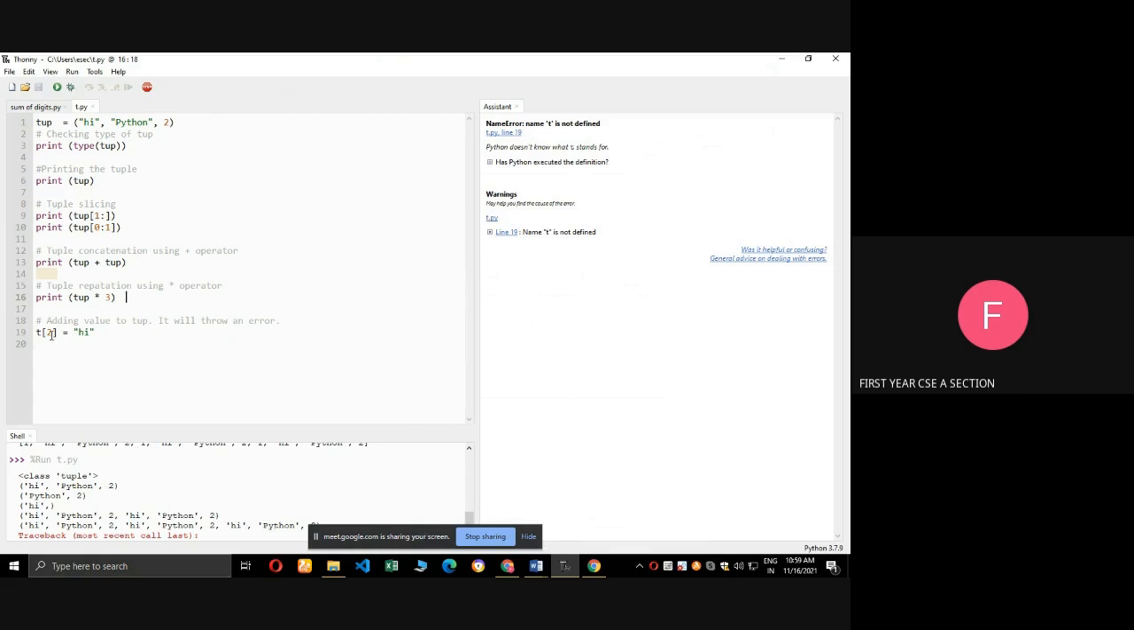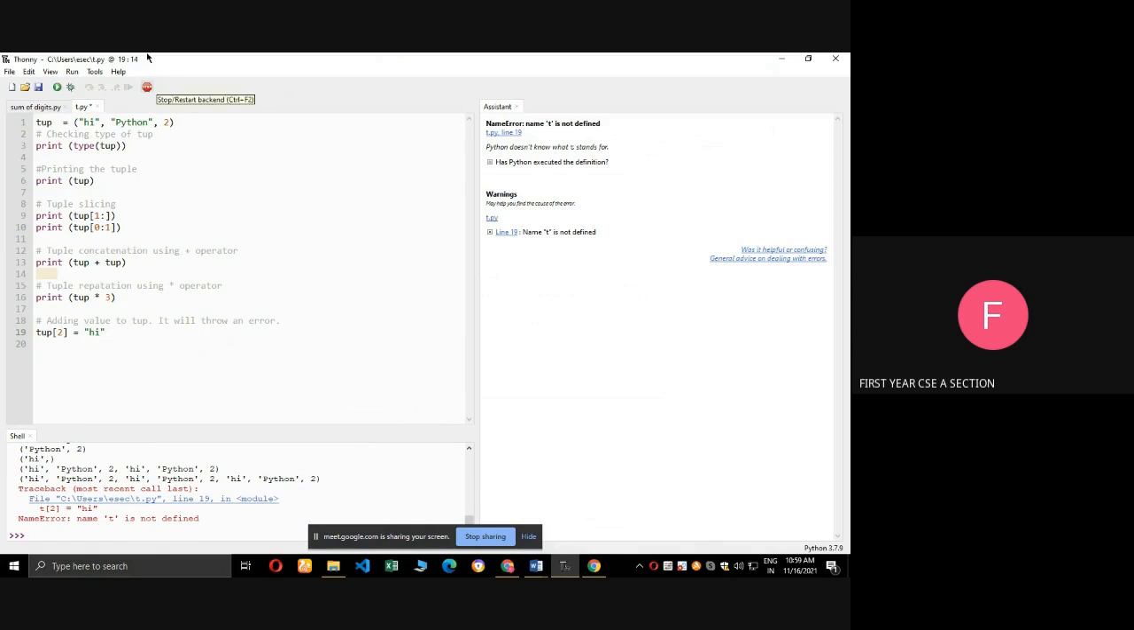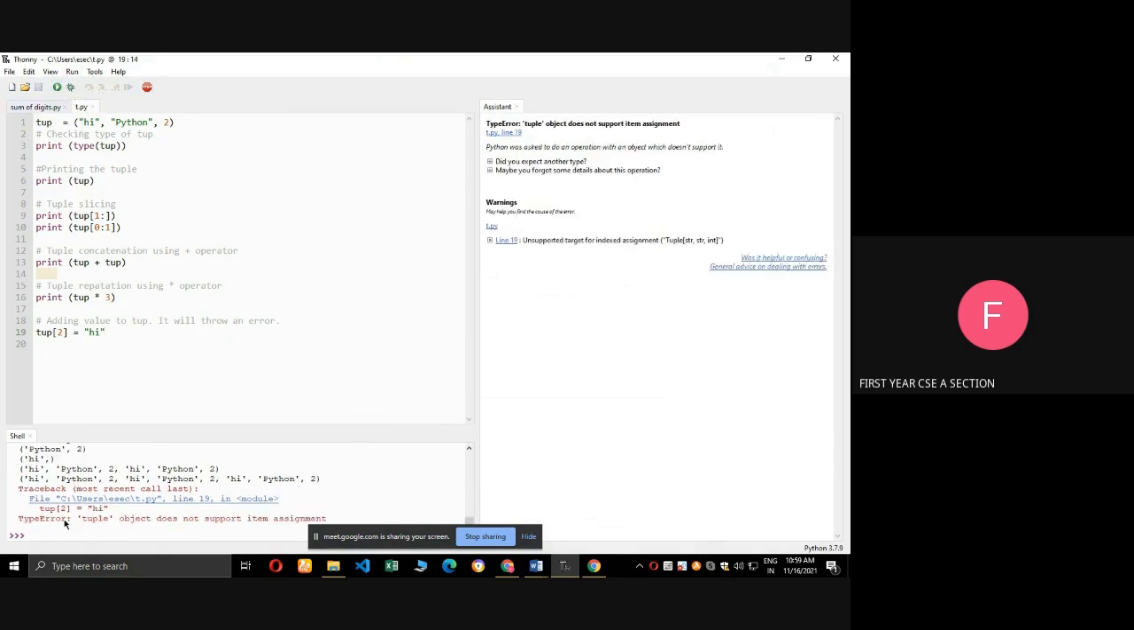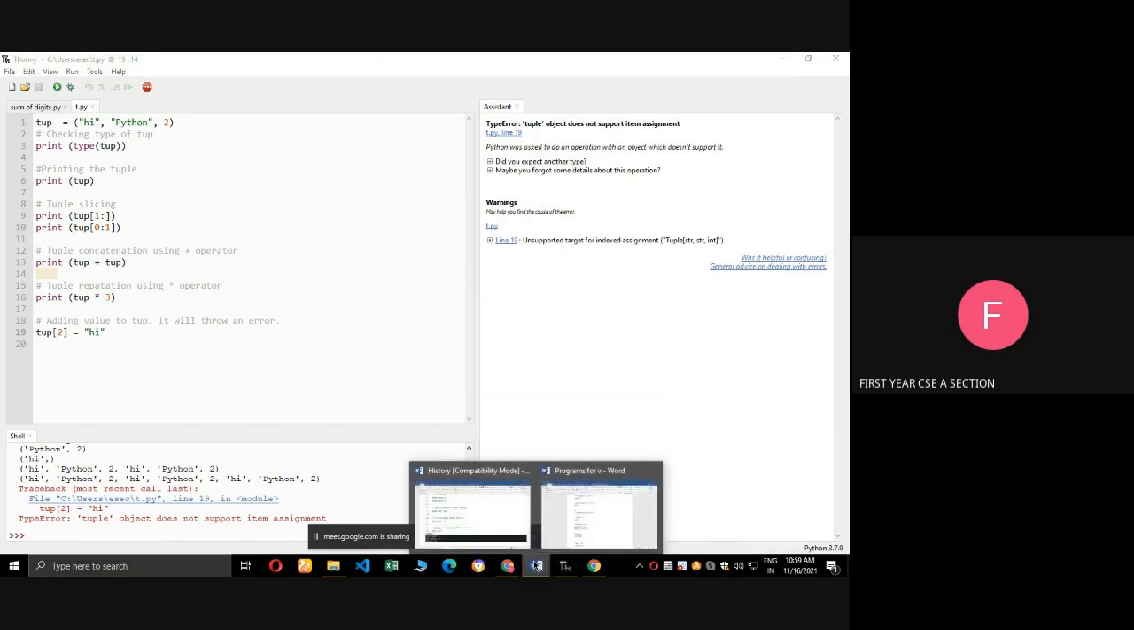Next one, tup of 2. What is tup of 2? This is tup of 1, 0, 1, 2. I am changing this value into hi. But in Python, tuple cannot change the item value. So it shows the error message. See, the tuple object does not support item assignment. See the error, tuple object does not support item assignment. Okay, that's all.